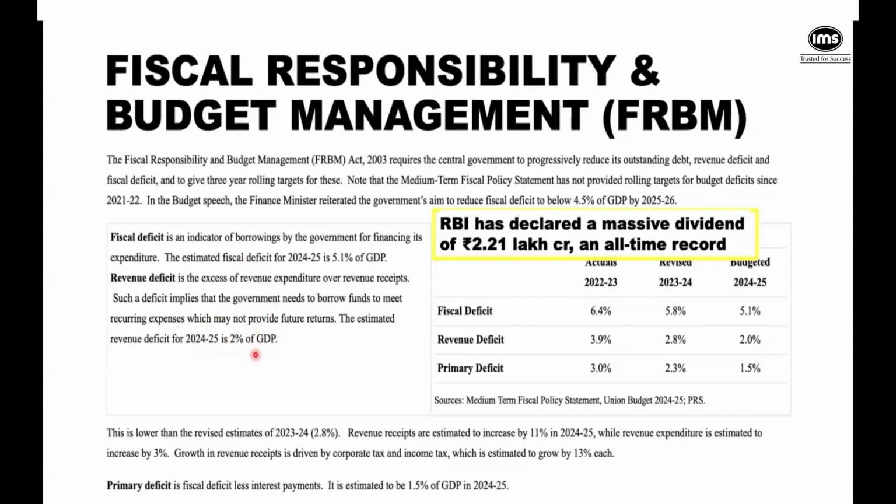You and I will not do that, right? We won't borrow money to put food on the table. Maybe we might borrow to buy a financial asset, which will then return money to pay off the loan, right? So that's not a very good state to be in. So these are the numbers that we do track. And that's the second thing that you look at, whether there's a fiscal deficit or not.